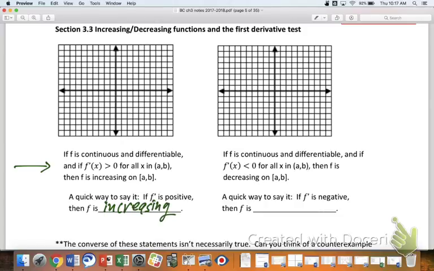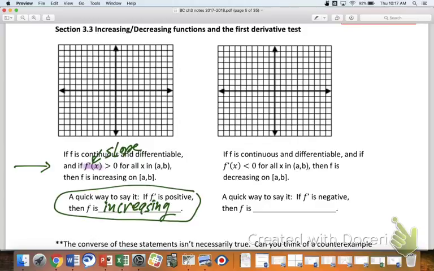What is f prime describing about f? The slope. So when you see f prime being greater than 0, you could substitute the word slope right there. Slope of f. So if the slope of f is positive, then f is increasing. And all of a sudden it makes a little more sense, right? But I'm going to make it a practice to say this. This is what we want to say, but that's kind of the reasoning behind it.